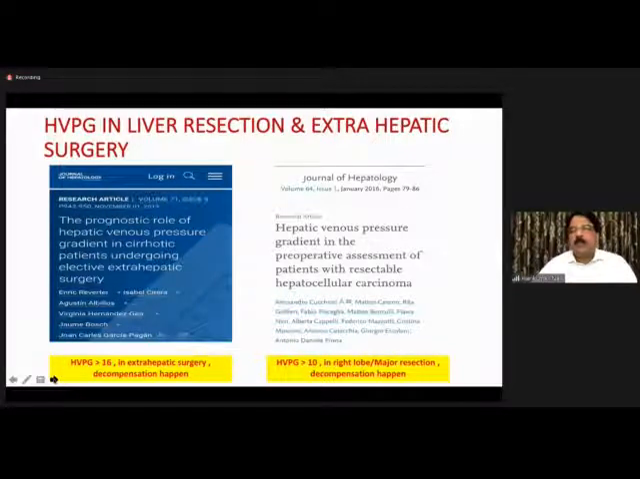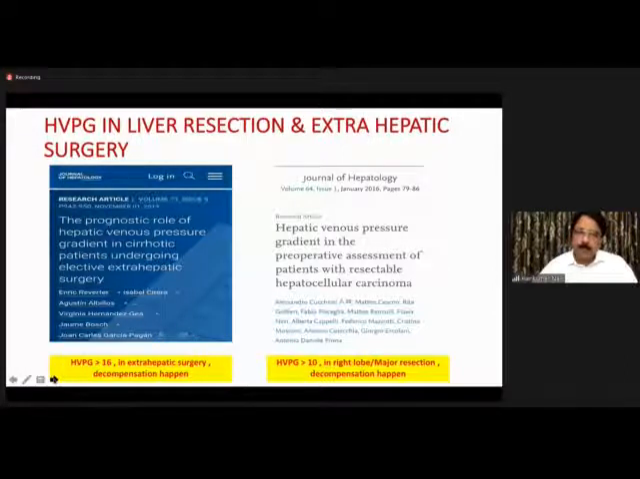A very significant issue in liver units where patients undergo liver resection, for hepatocellular carcinoma, is whether the patient would decompensate or not. Hepatic venous pressure gradient measurement is a very important tool to predict decompensation. If HVPG is more than 10 in a major resection or right lobe resection, the chance of decompensation would be more.